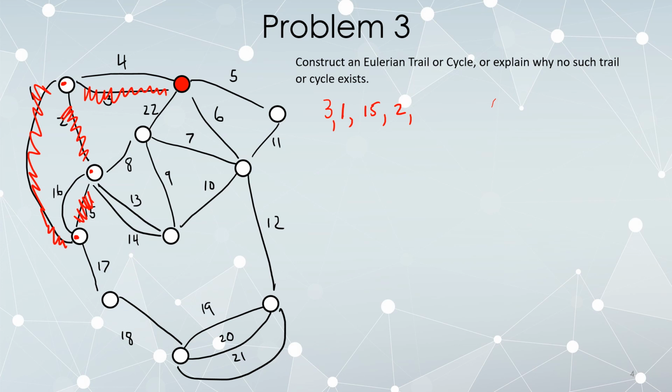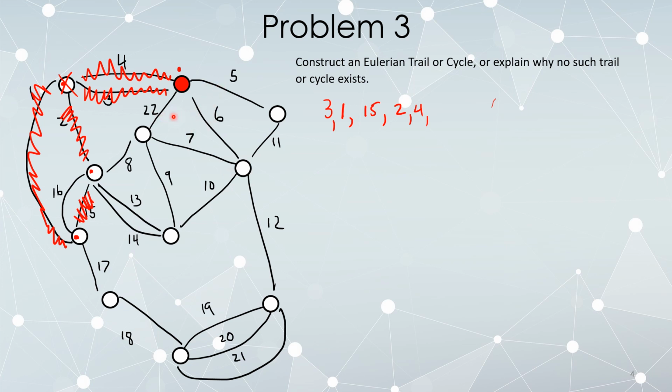And so we ask, of all of the edges connected to where we are, well, there's only 4. 4 is a bridge. If this was to get deleted, this vertex would now be cut off from the rest of the graph. And we don't want to follow bridges unless we don't have any choice, and we don't. 4 is the only edge connected here. So we're going to go ahead and follow the edge 4. We're now standing back where we started, and this vertex, having been disconnected, should no longer be considered to be in play. Okay, we can follow 5, 6, or 22.